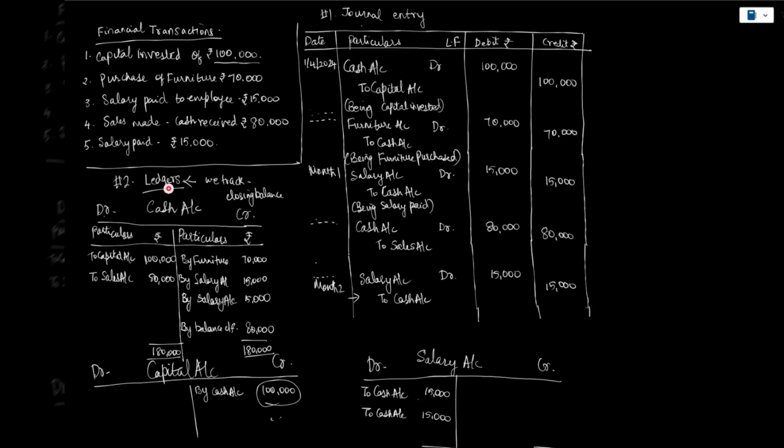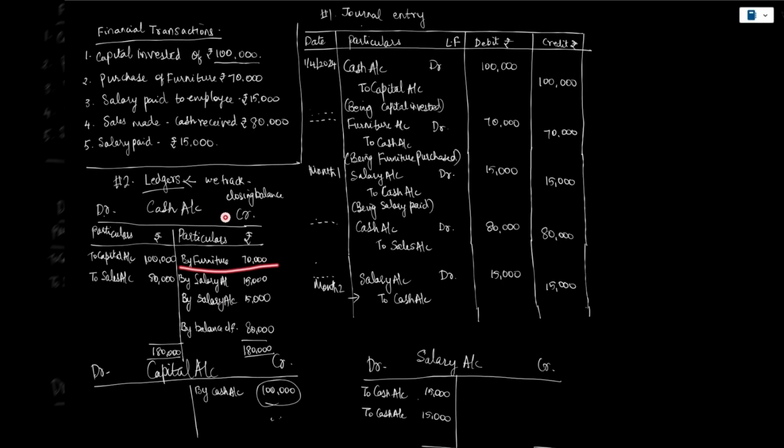How the ledgerizing, or classification, actually happens is, as soon as the journal entry is posted, it immediately goes into the ledger. So immediately after the journal is recorded, your cash account is debited and the capital account is credited by 1 lakh. And as soon as the second transaction is recorded in the journal, it immediately goes to the ledger.